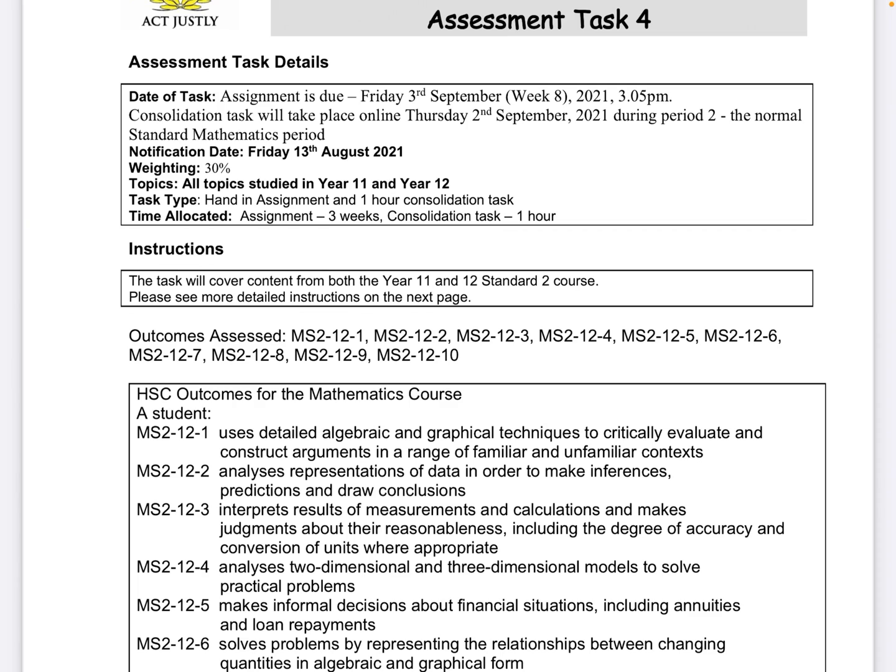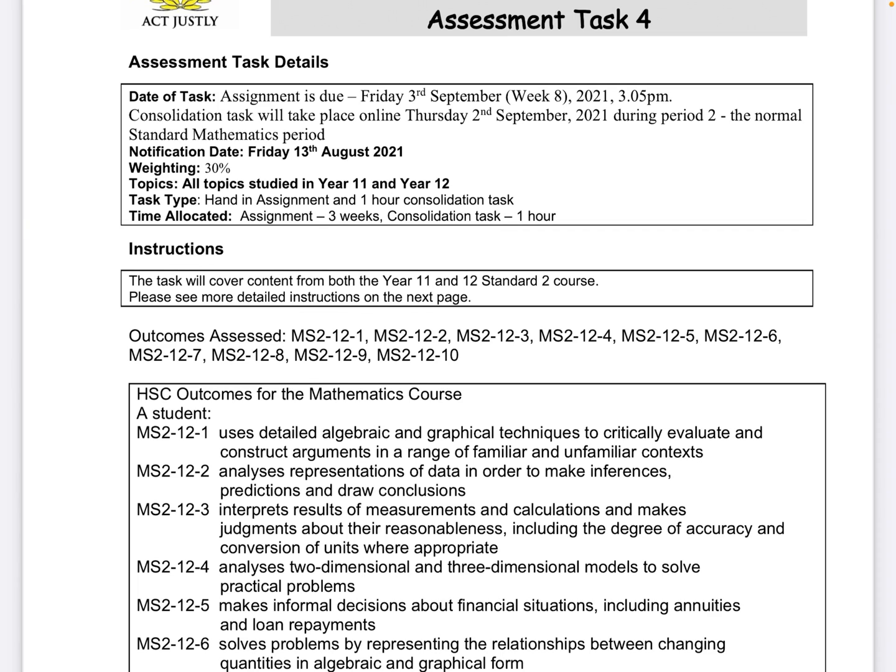So your notification date is Friday the 13th of August. This is still weighted at 30%, and you will have all topics on this particular task from Year 11 and Year 12. It is a hand-in assignment and also a 1 hour consolidation task.